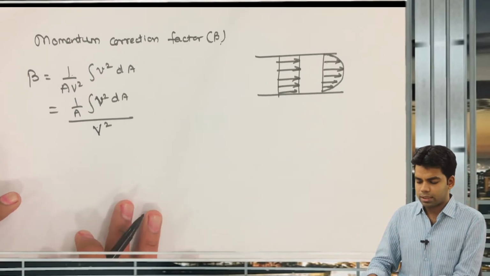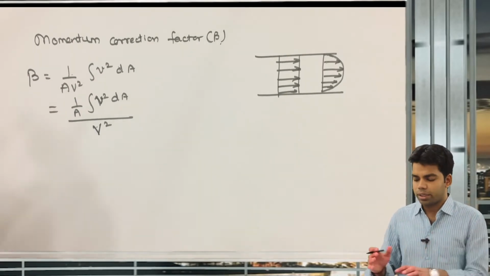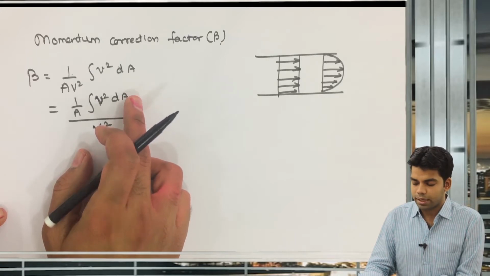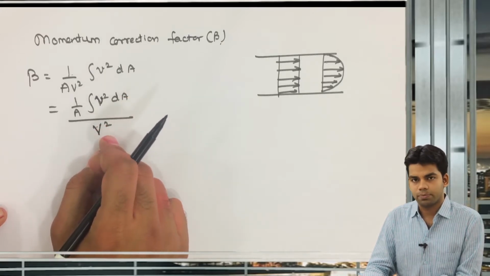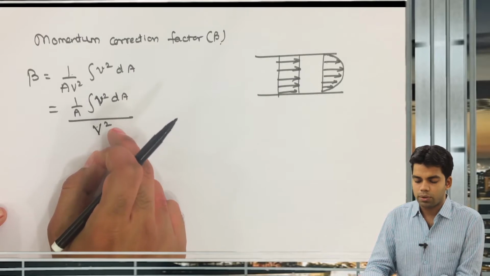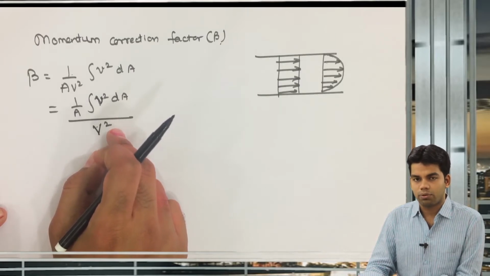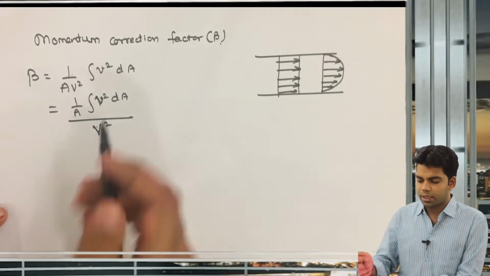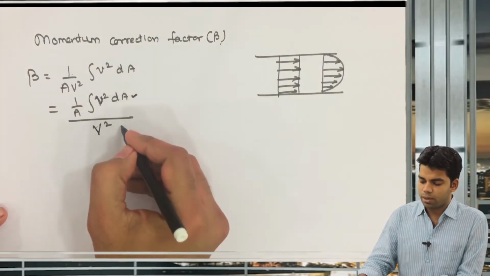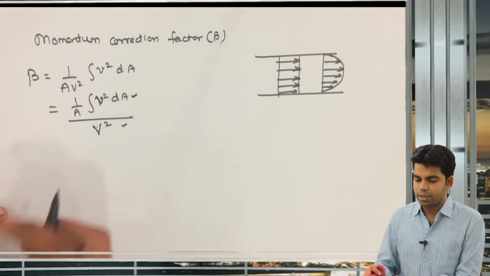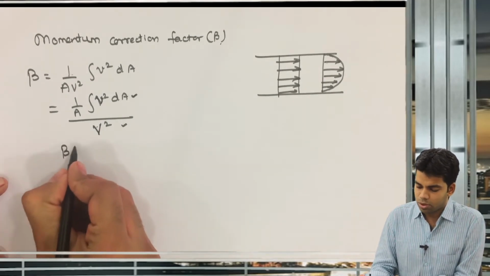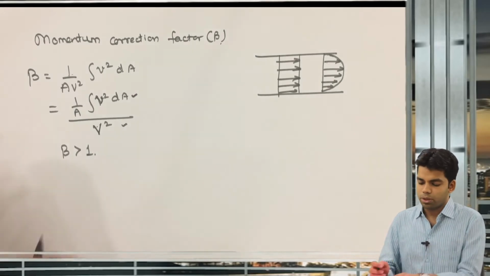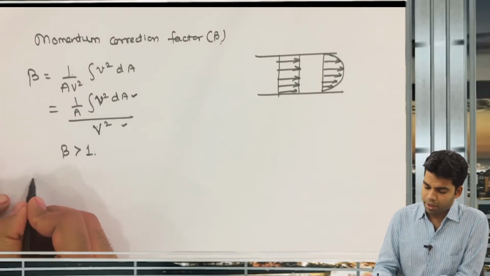We have already discussed this. And one thing I also told you is that the average of squares is always greater than the square of the average. In the previous case we discussed, it was the cube. So mathematically, the average of squares will be greater than the square of the average. Therefore this beta should always be greater than 1. Clear or not? Okay, so beta is greater than 1.